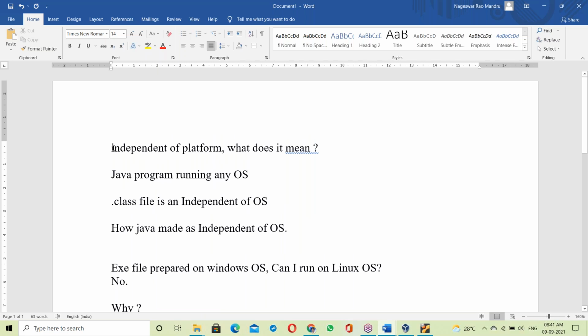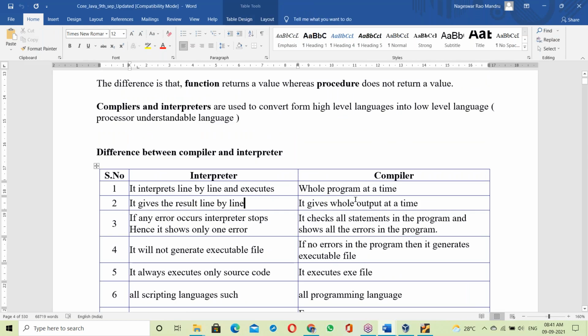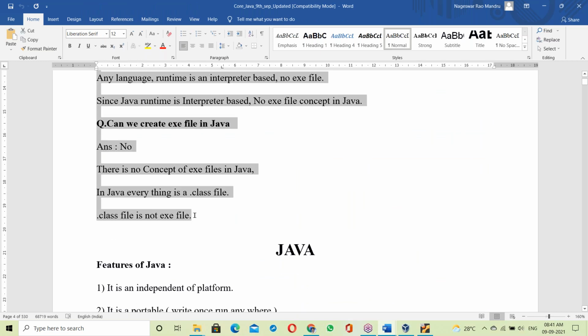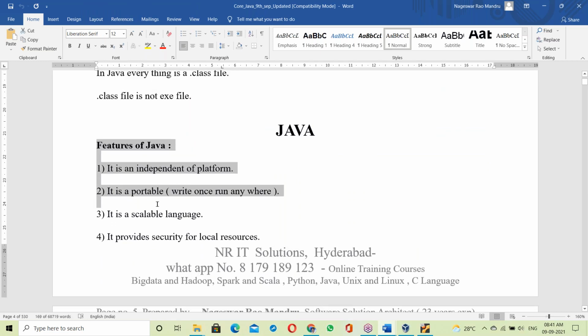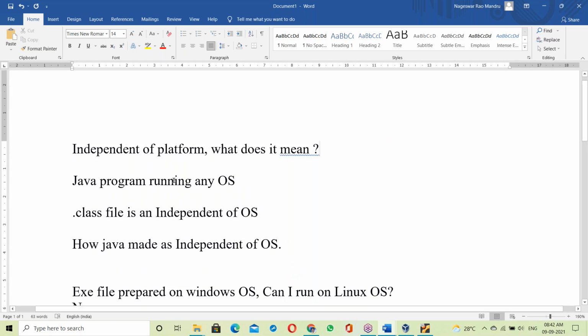Today's topic is about all the features. Till yesterday we discussed interpreter and compiler and the differences, and Java depending on compiler as well as interpreter. Today the first Java feature is independent of platform. What does it mean? A Java program running on any OS. Yesterday after compilation, we discussed the generation of the dot class file, right?